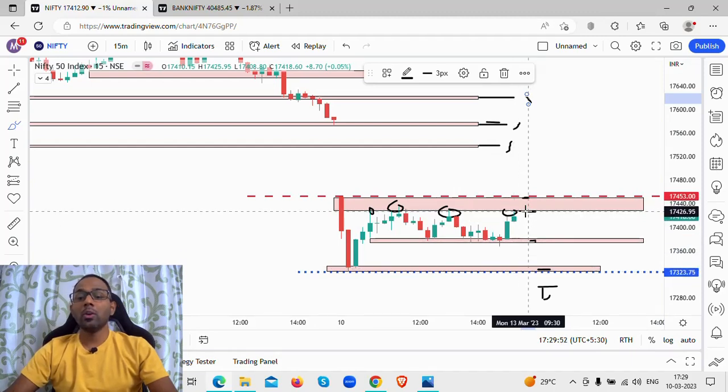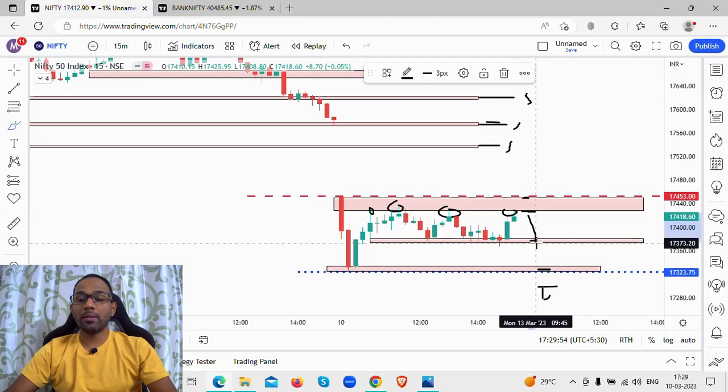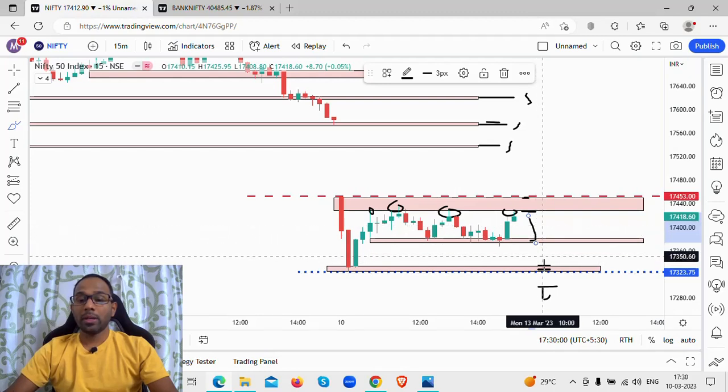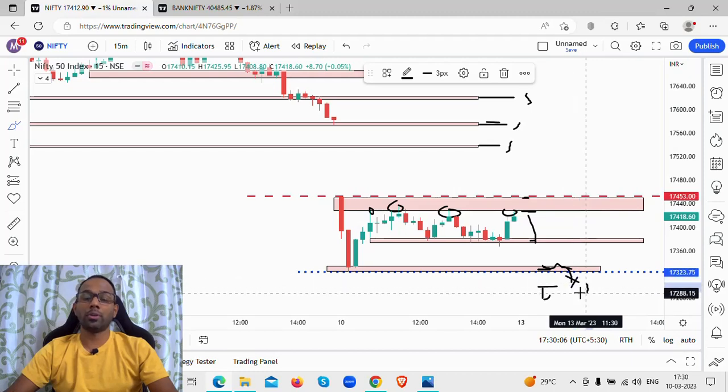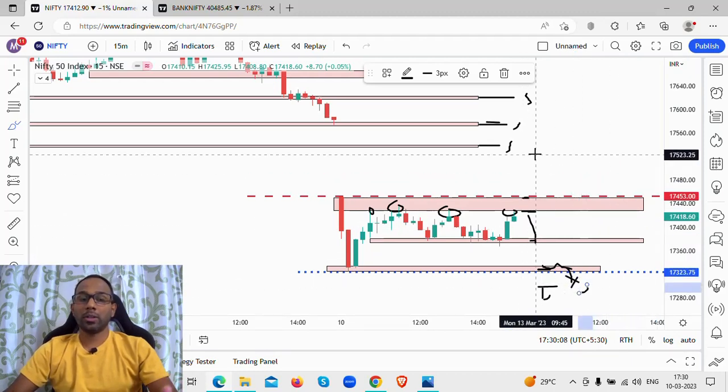Suppose the market opens flat and comes to this level and there is buying happening, then also we'll look at buying. Okay, say for example the market comes down, spends some time around this particular level and then breaks down, then we are going to look at shorting with a good risk to reward ratio. So these are the scenarios that we are looking at in Nifty.